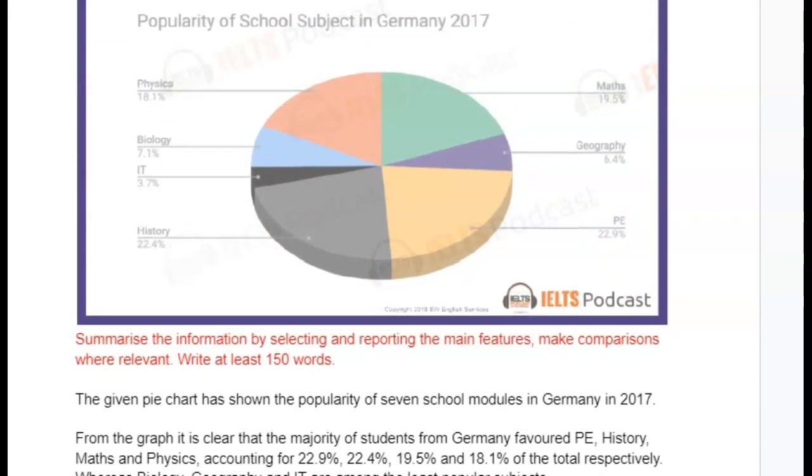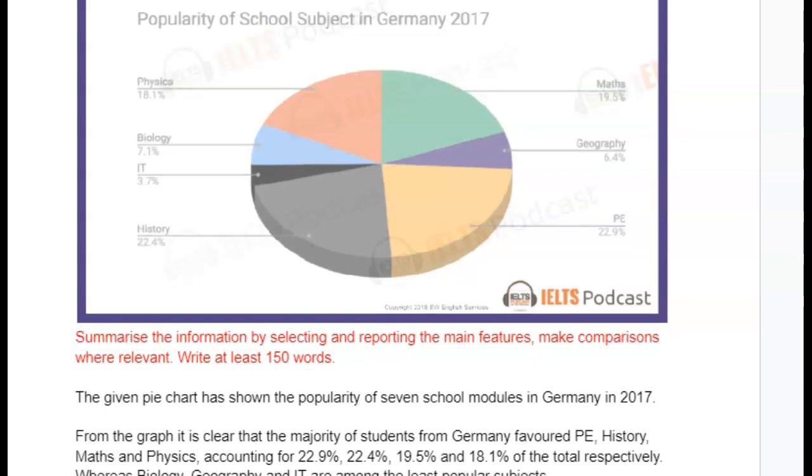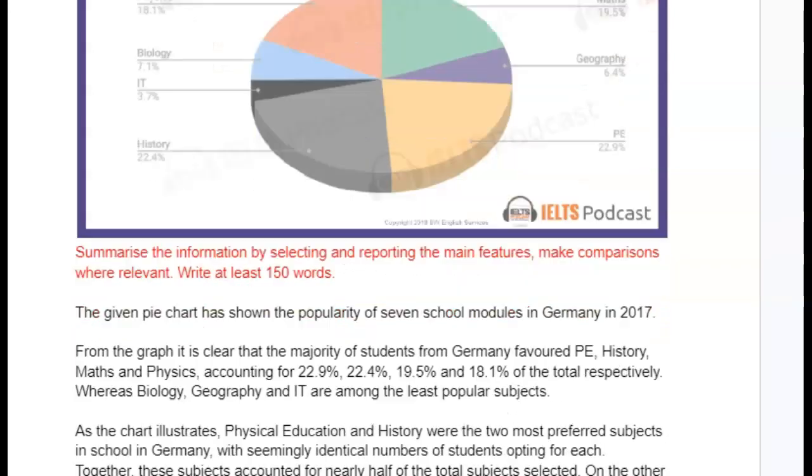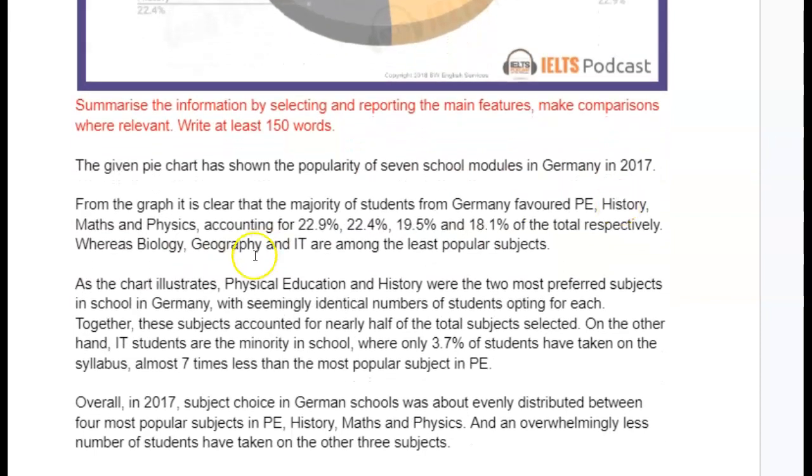You have 7 pieces of data here. So obviously you're going to have to talk about all of them. You need to. And I like one thing you did where you said that it accounted for nearly half the total subjects. That was a smart thing to do. So when you have a graph where there's not a lot of information, you do have to make these connections.